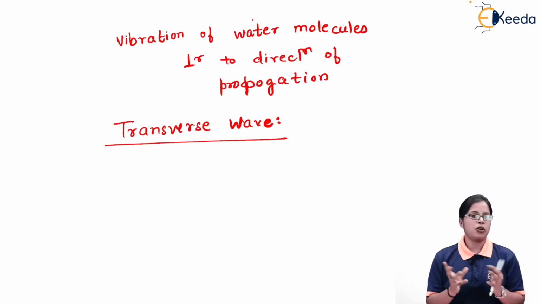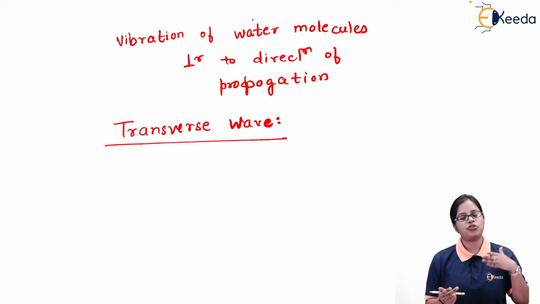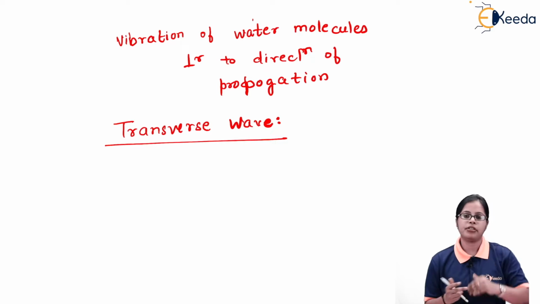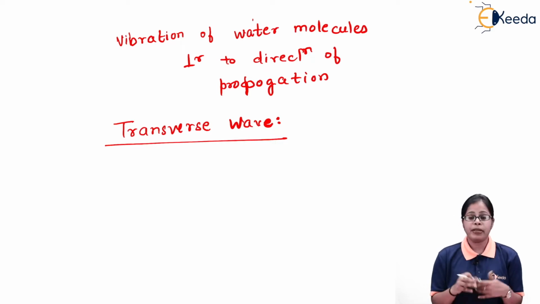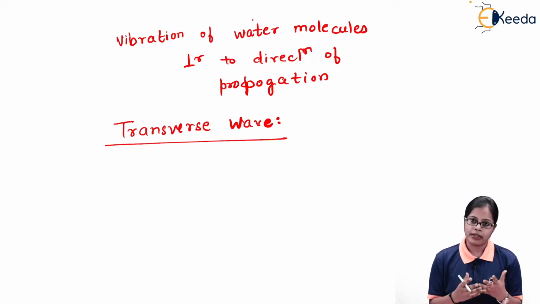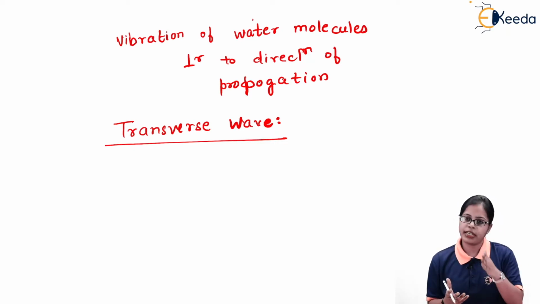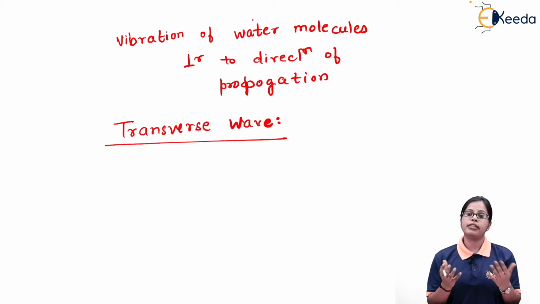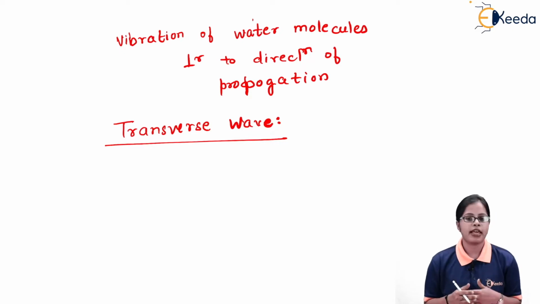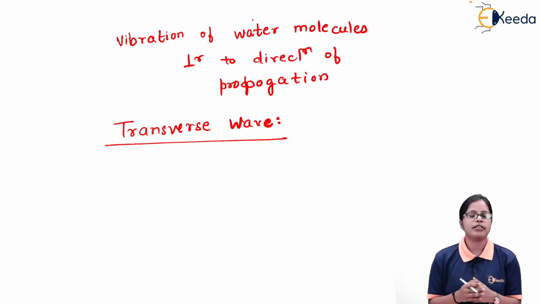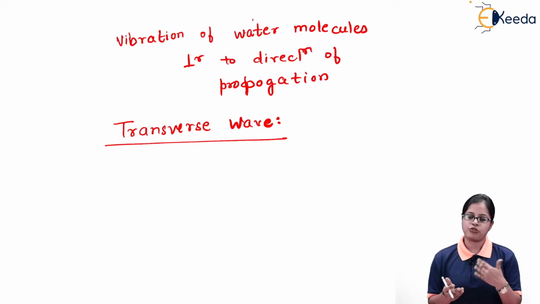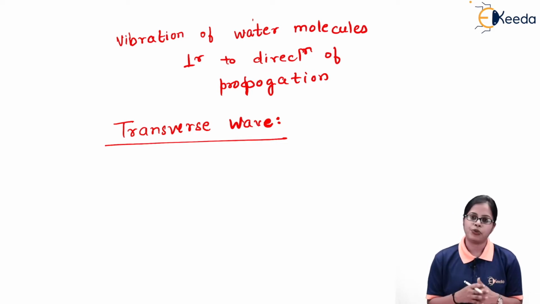So in short, the energy is traveling from one point to another in the form of a wave, and depending upon the manner in which the molecules are vibrating, whether perpendicular to the direction of propagation or parallel to the direction of propagation, we can classify the wave into two types: transverse wave and longitudinal wave.